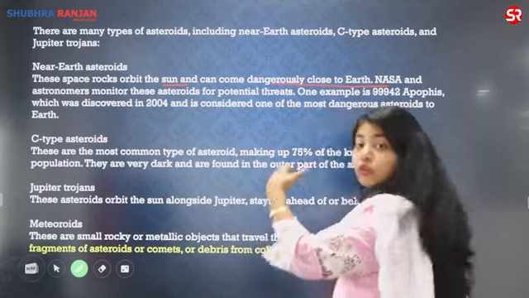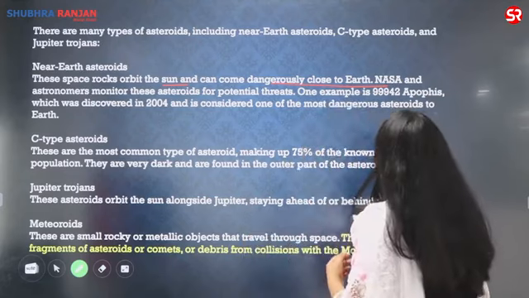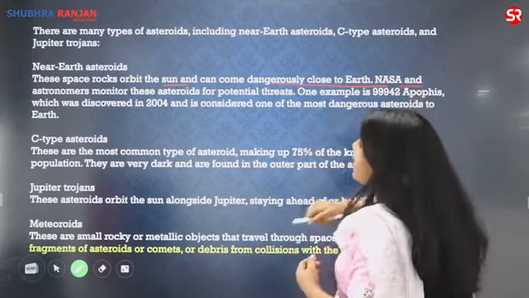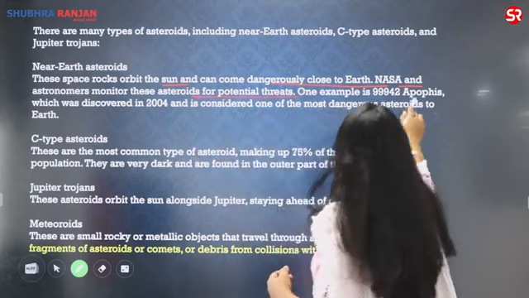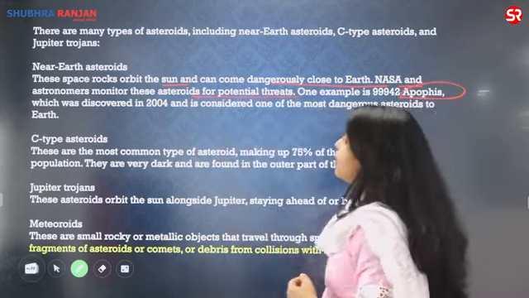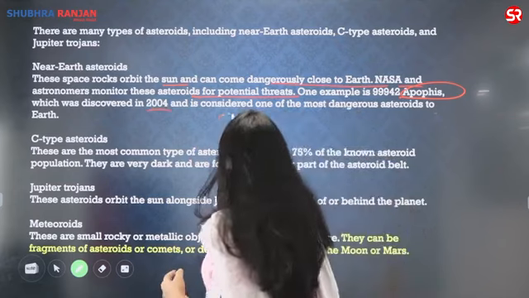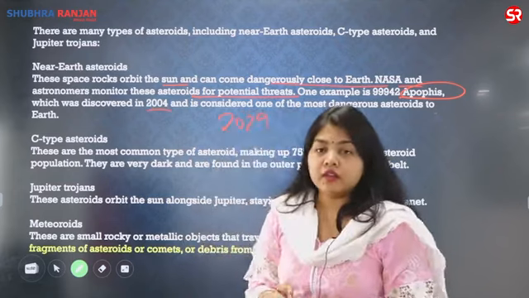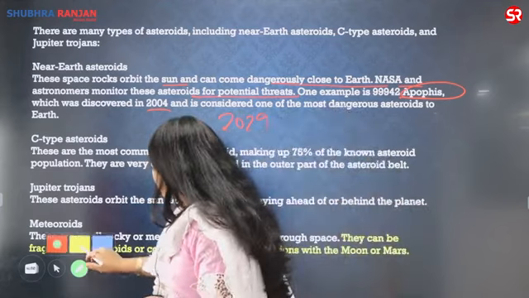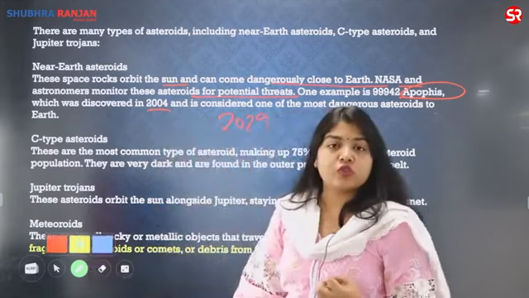So, in the conclusion, for example, I'll be mentioning an asteroid for that. NASA and astronomers monitor these asteroids for potential threat, that is Apophis. Apophis was discovered in 2004. In 2029, again it is going to come very, very close to Earth. So it is one such asteroid which has come dangerously close to the Earth.